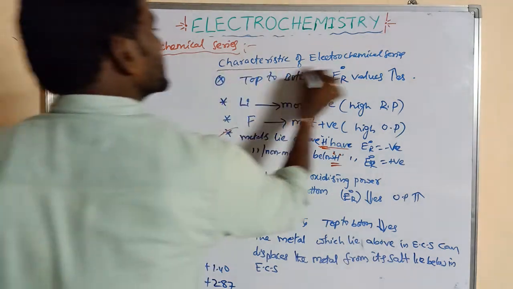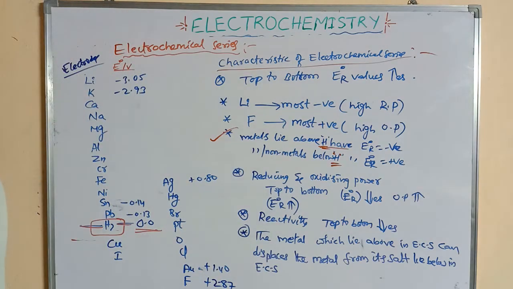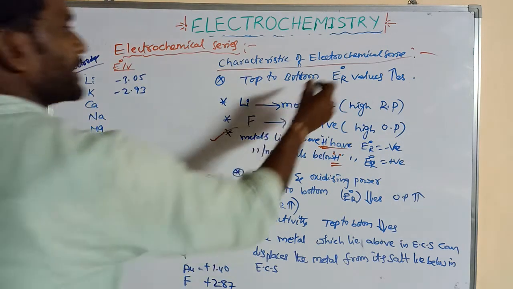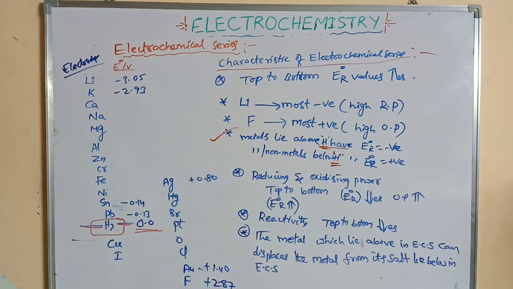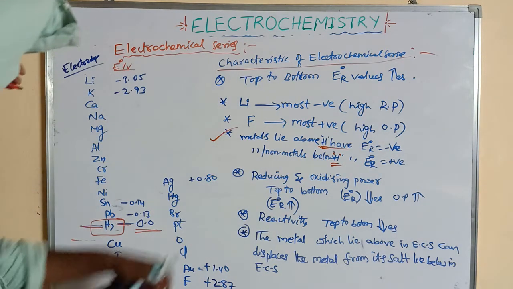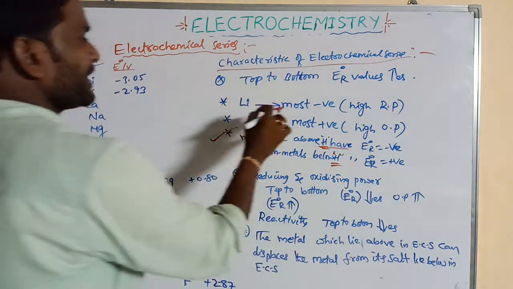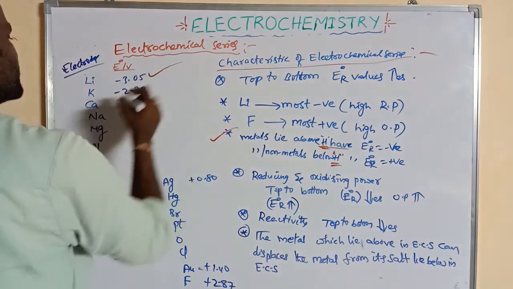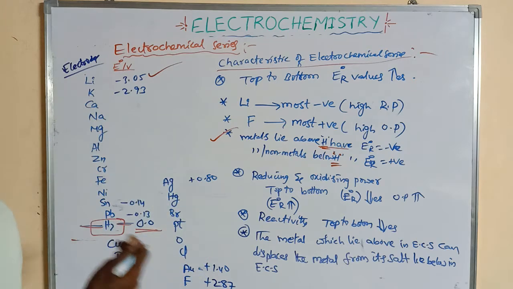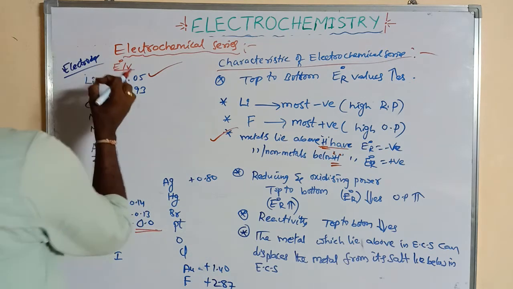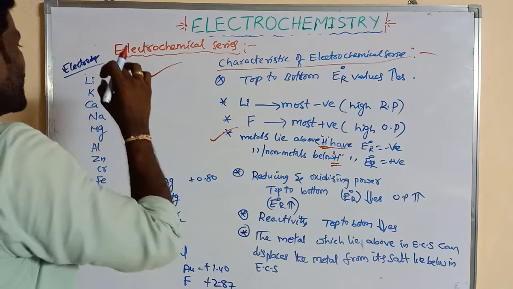Characteristics of the electrochemical series: from top to bottom, the E naught reduction potential values increase. This is the minus, this is the 0, this is the positive values. Lithium is the first one, having the most negative reduction potential, so it has high reducing power.